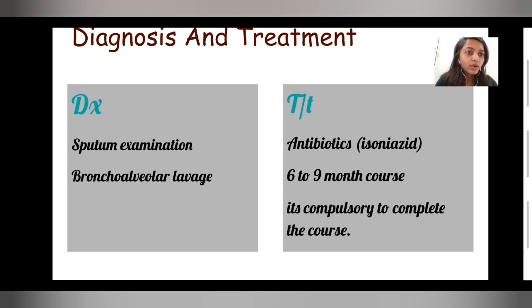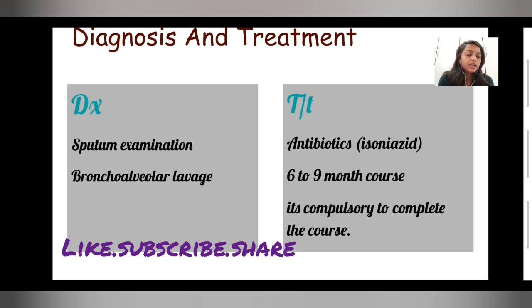Now the treatment: antibiotics, most commonly isoniazid, are taken. The course is about 6 to 9 months, and it's compulsory to complete the course. It is very important to complete that course. If you leave the course in between, your TB will not be cured, right?